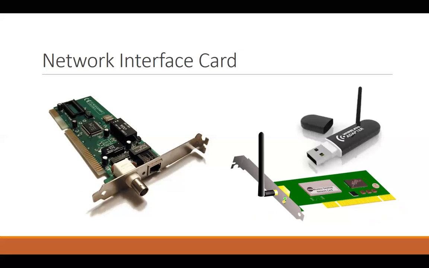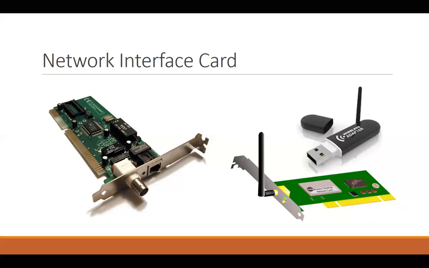So this network interface card actually enables our computer to be connected to the network. Right now, that network word includes your Ethernet, your local area network, or whichever network your computer is trying to connect to.